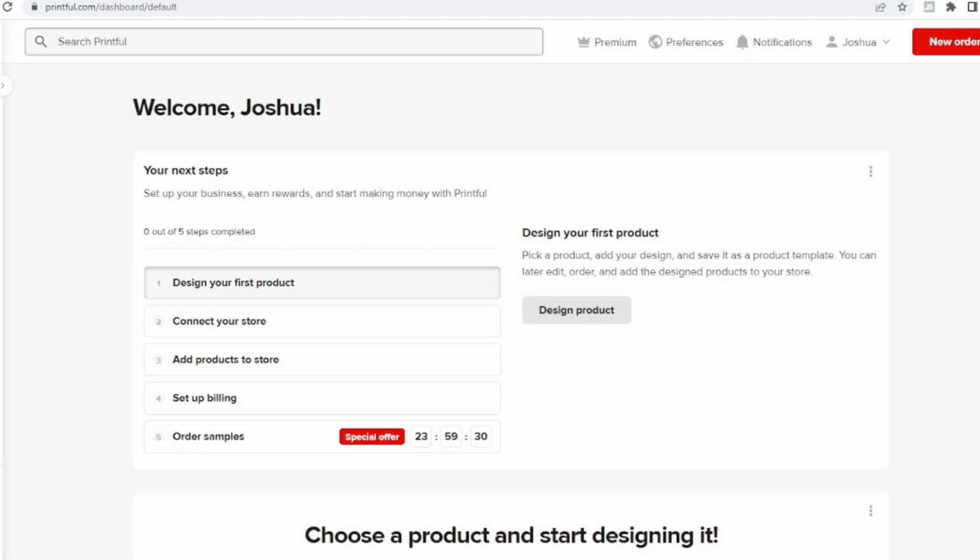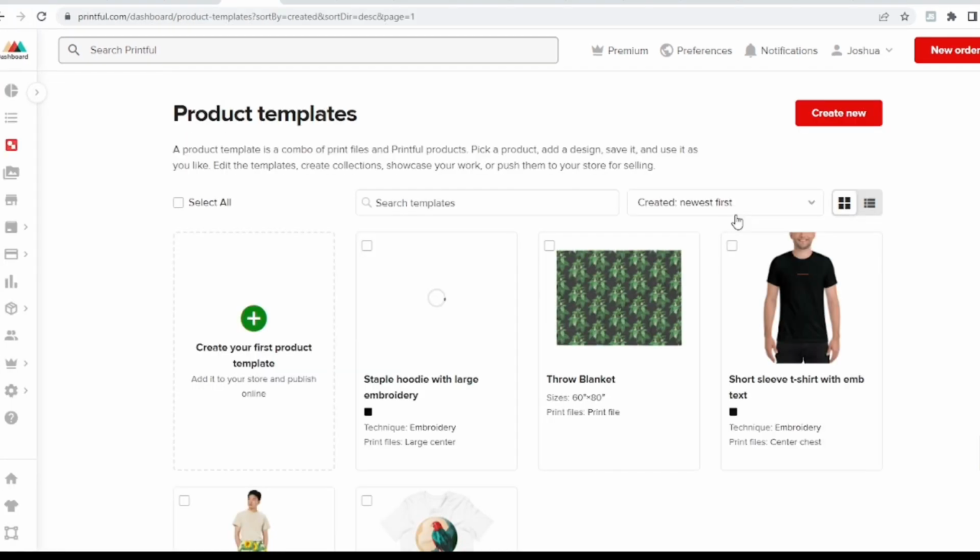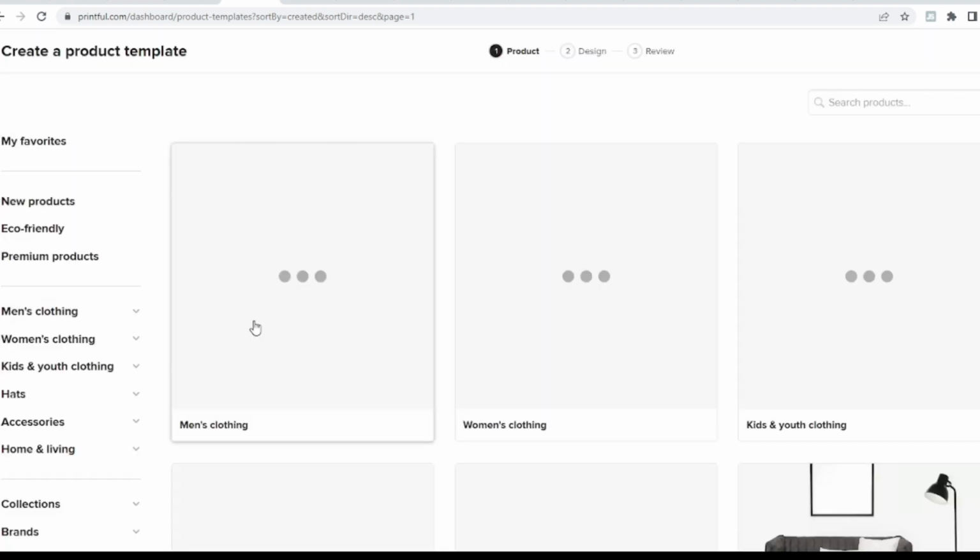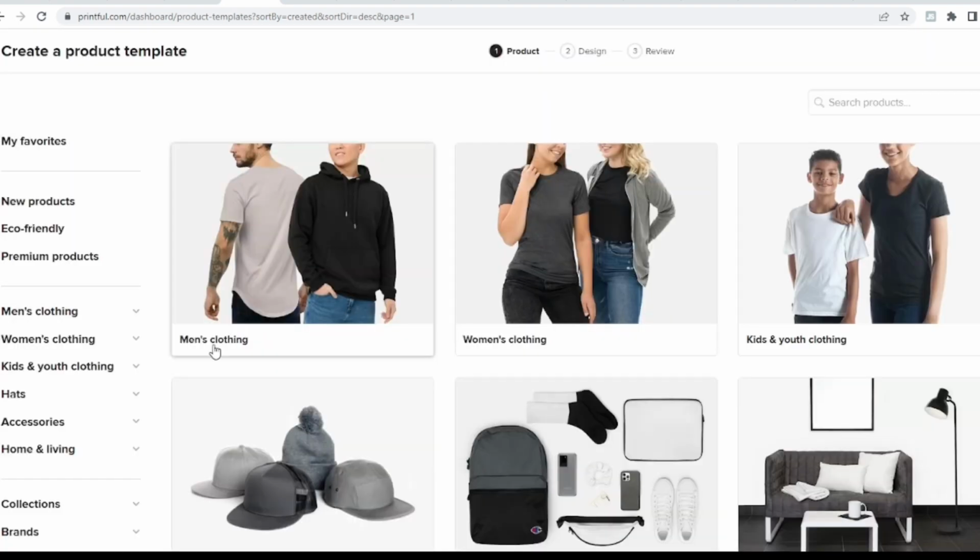And when you go ahead and create your account, this is what you're going to see. It should look something like this, and it's very self-explanatory. It walks you through the steps of what you need to do. So first of all, just click on design product, then click on this here, which is create your first product. And where we're going to be focusing on is this section right here, which is home and living. And then we will click on wall art.